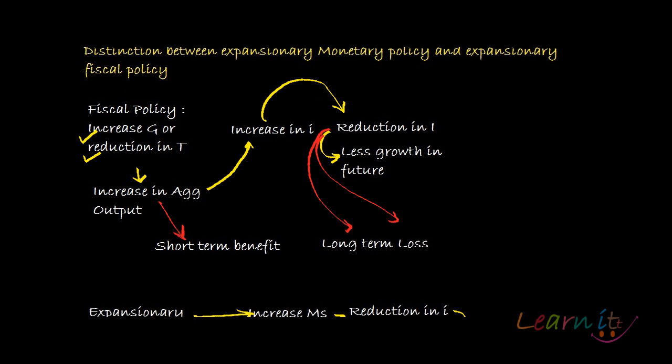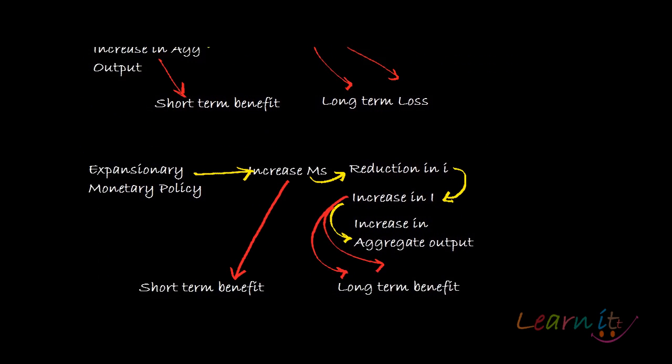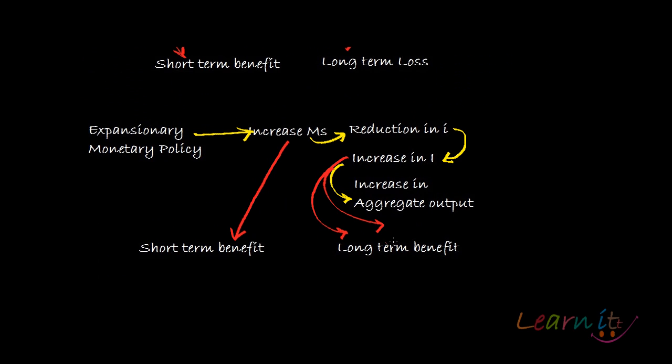The relationships between these two, that is, why an increase in government expenditure or a reduction in taxes will lead to an increase in aggregate output, why an increase in aggregate output would lead to an increase in interest rate, and why an increase in interest rate would lead to a fall in investment, I've already discussed in the earlier recording. Kindly see to them. The agenda for this recording was to tell you how there is a trade-off which you have to make in carrying out either fiscal policy or monetary policy. Fiscal policy gives you a short-term benefit, but in future you are trading it off for growth. Monetary policy gives you a short-term benefit as well as a long-term benefit.